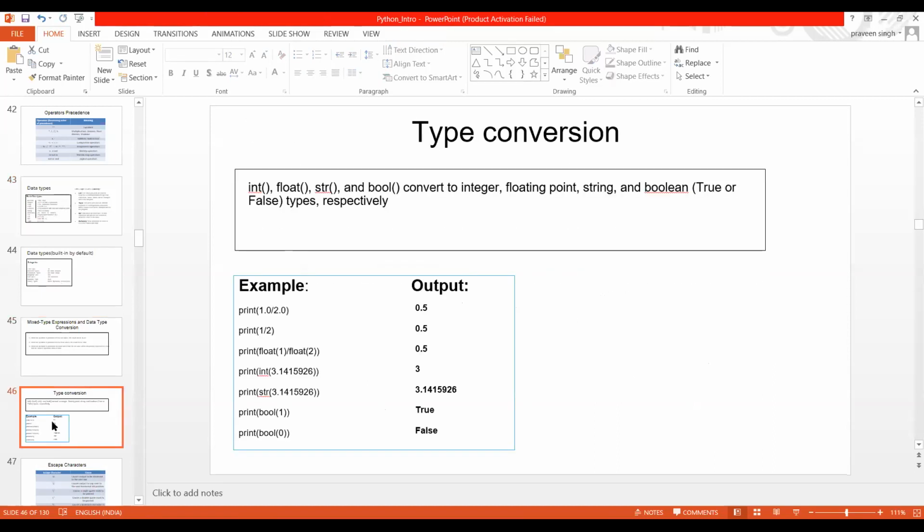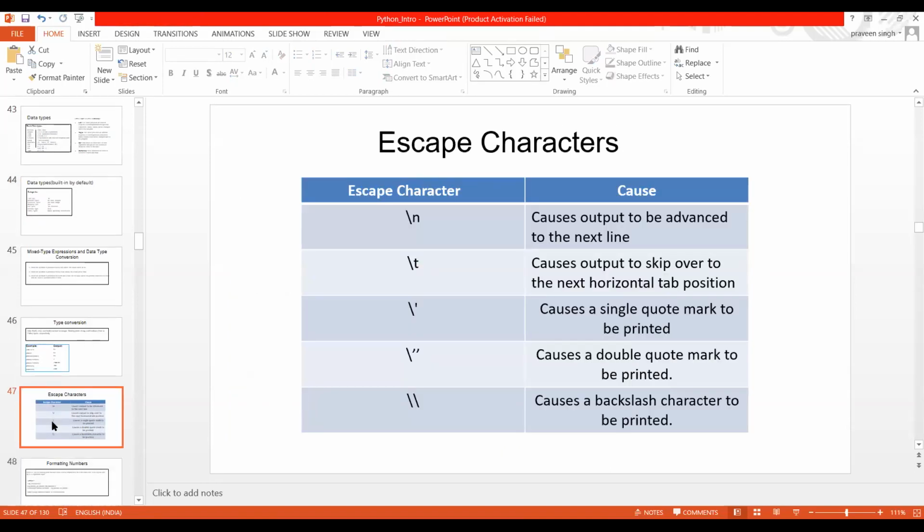Now let me give you some brief about escape characters. Suppose you need to move into the next line, or you want to skip some horizontal tab, or you just want to give some escape kind of thing. Then what character do we need to use? Backslash n has to be used for output which has to go into the next line.